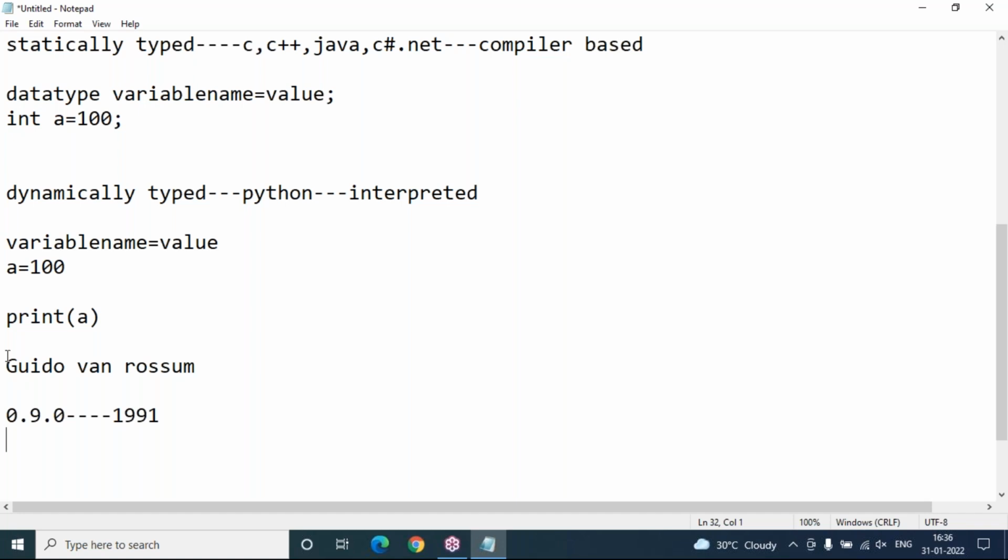At the time of writing the Python script, the name Python was selected from a TV show. There was a TV show broadcast on the BBC channel called the Complete Monty Python Circus Show. The author took the name Python from this TV show and gave it as the working title of his programming language.